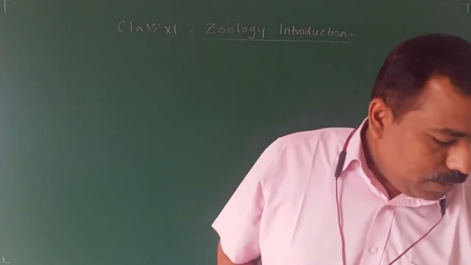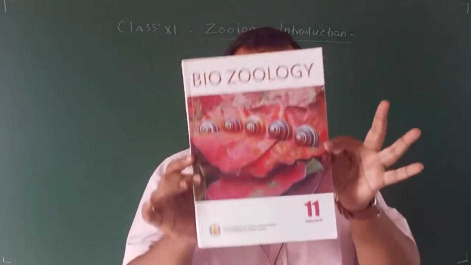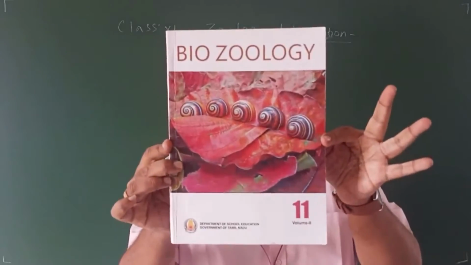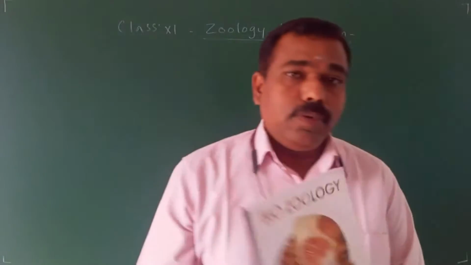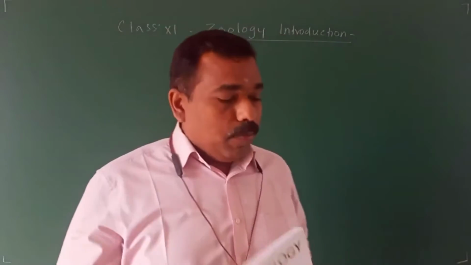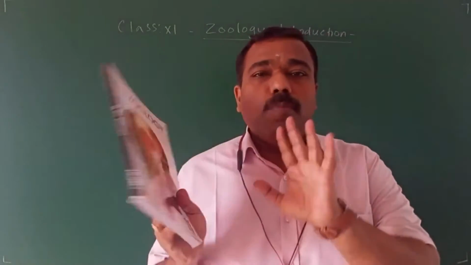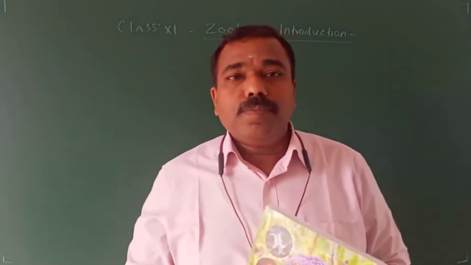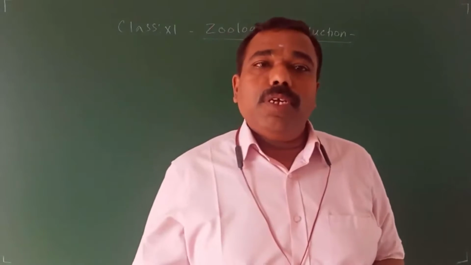And this is your zoology book. It has 2 volumes. I hope you might have seen that. This is volume 2, and this one is volume 1. Like that, botany also you are having 2 books. Let me go through those 2 books first. What is there in the book? Later we can go to that.